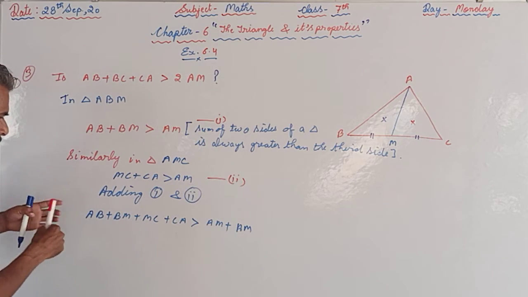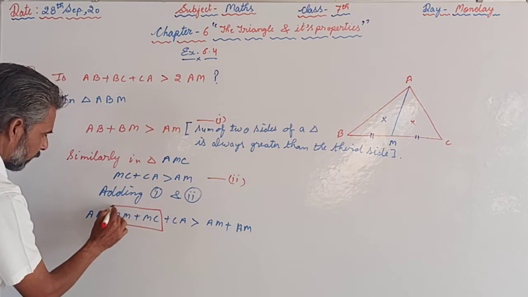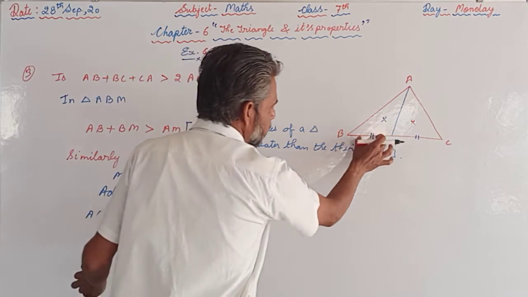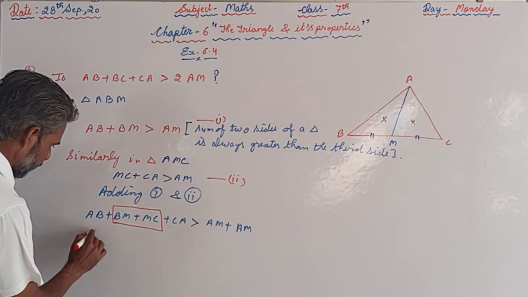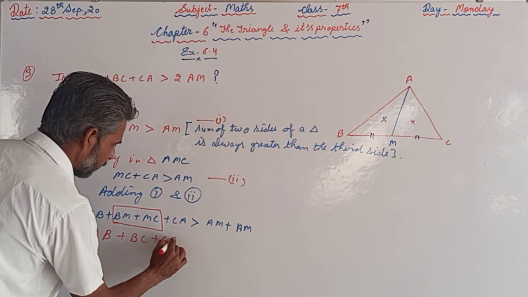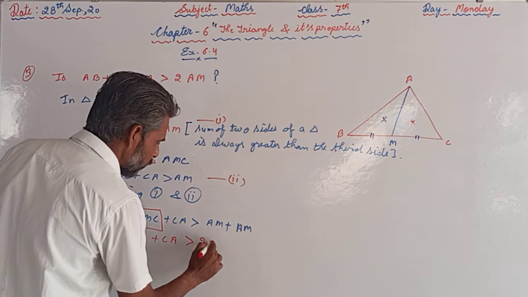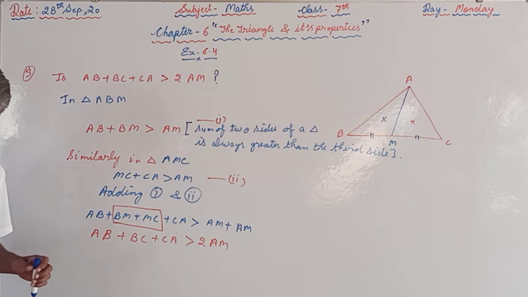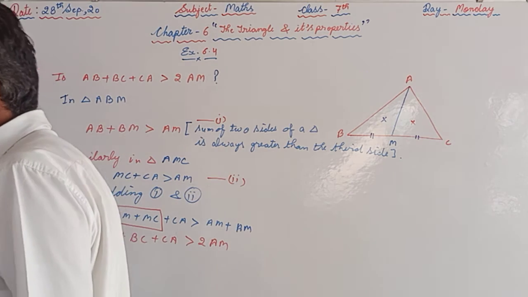From here BM plus MC is BC. So AB plus BC plus CA is greater than AM plus AM, twice AM. So the answer is yes. We have shown how the sum of the three sides of a triangle is greater than twice the length of the median. Like this you are supposed to proceed with such type of questions.